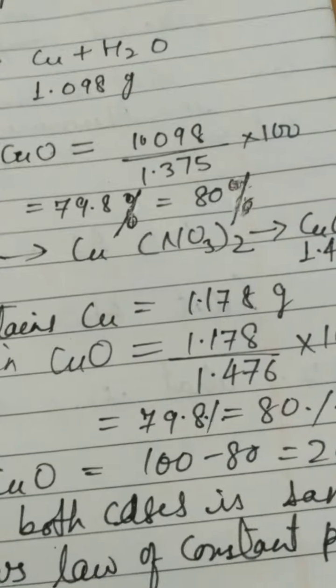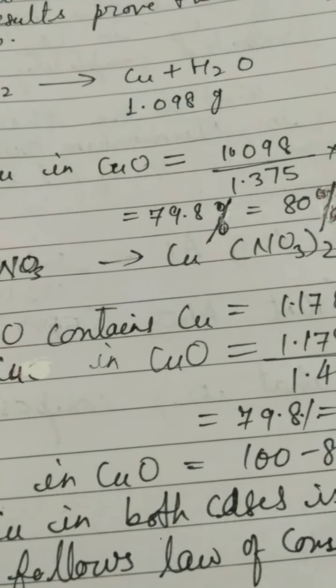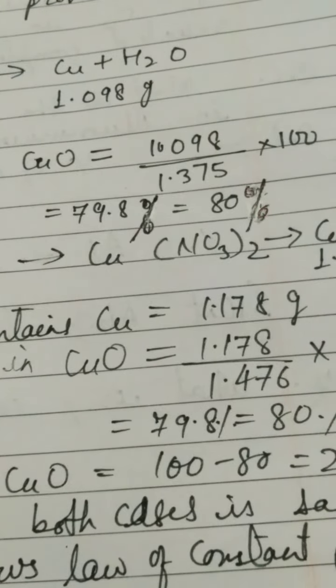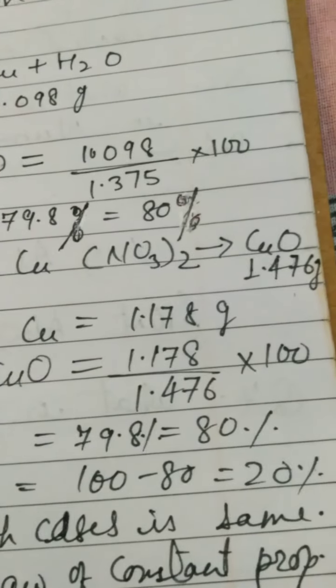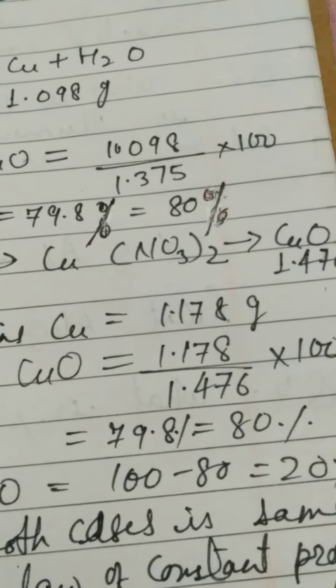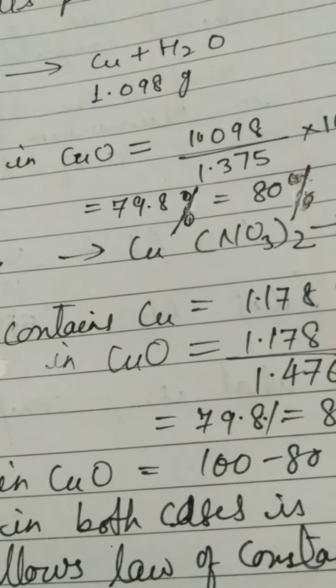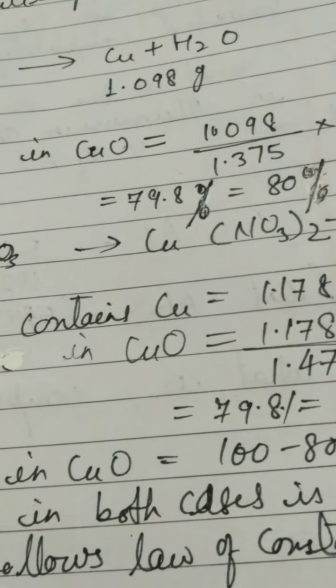1.178 divided by the mass of cupric oxide. The mass of copper is what? 1.178, divided by the mass of cupric oxide, which is given as 1.476 in the question. You will multiply by 100, so it will come approximately equal to 79.8%. So finally, around 80%. And you have seen that in both of the situations the percentage of copper remained